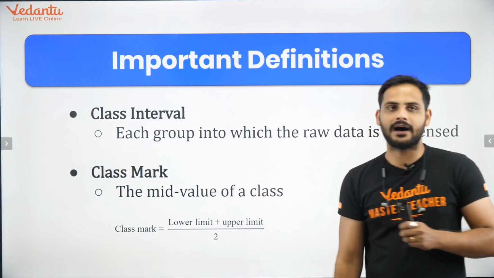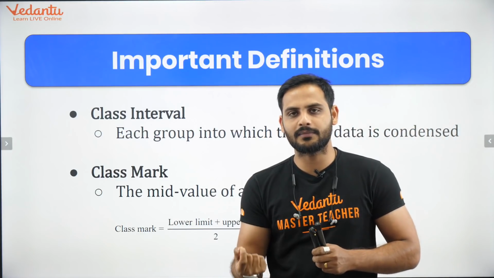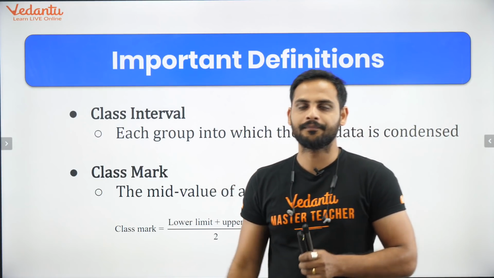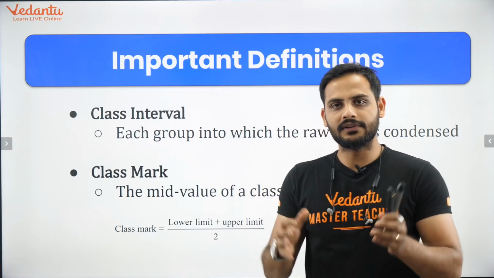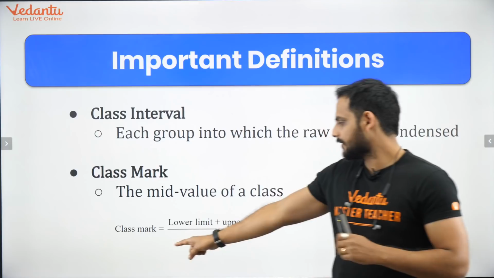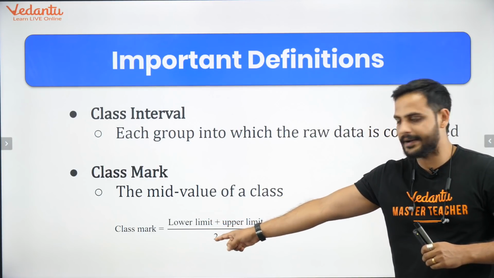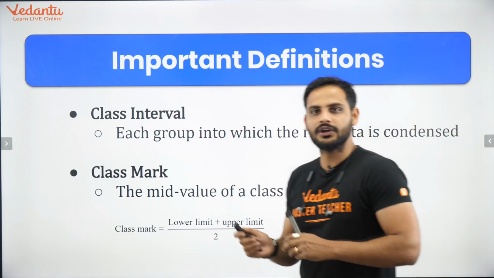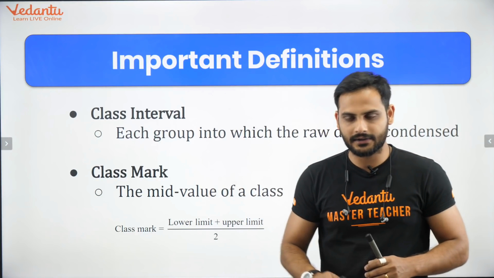Then we have class mark. Class mark, in the easiest manner, is the middle value of that group. How do you get the middle value of that group? You will say upper class limit plus lower class limit divided by 2. So class mark is the upper class limit plus the lower class limit, divided by 2. This will give you your class mark.